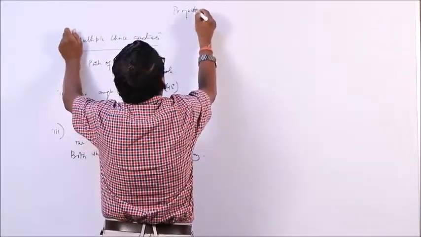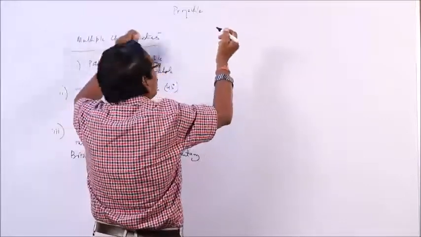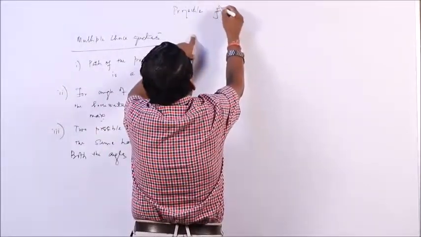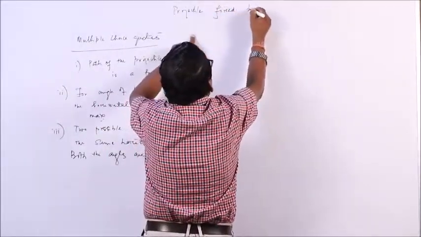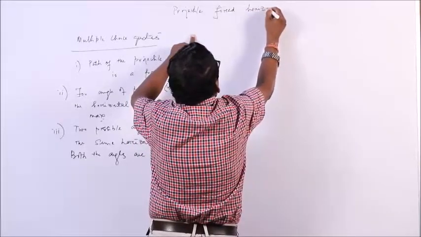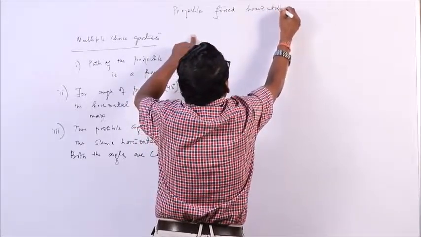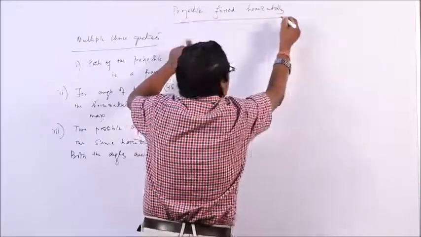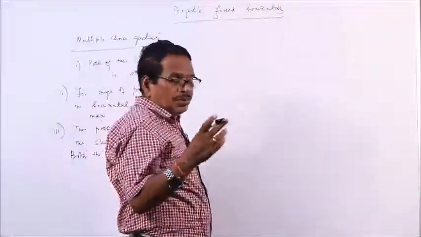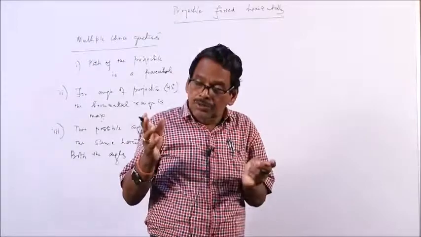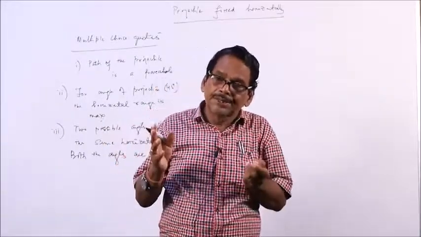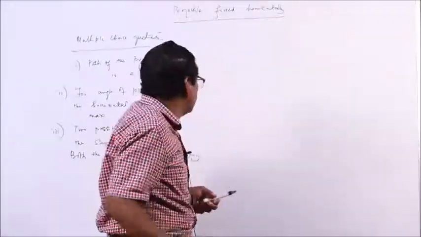This is important from the numerical point of view. Here we will discuss the equation of the projectile. The equation of the path will also be a parabola, and we shall discuss its time of flight and all those things.